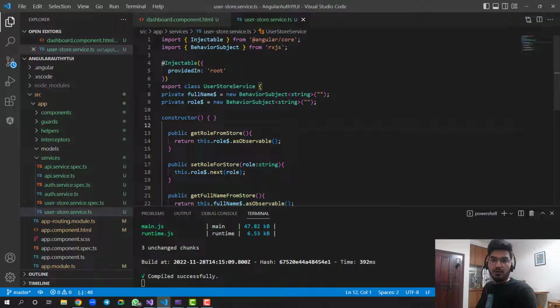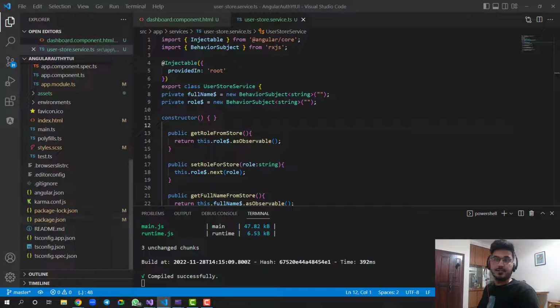Now we need a very important thing, which is a package. Why a package? Because we need to decrypt the token, correct? So for decrypting the token we need to install a package. The package is JWT. Whenever we need to decode that particular token, there is something called auth0 angular-jwt.